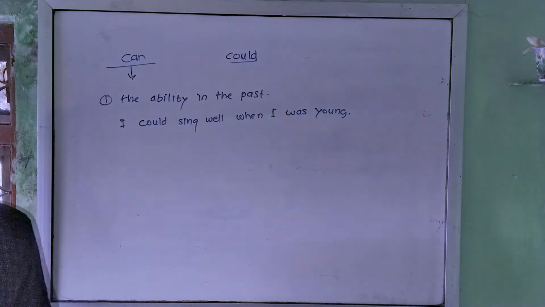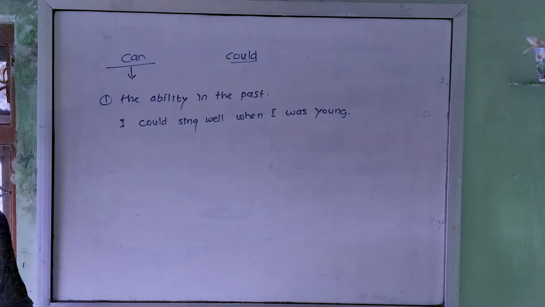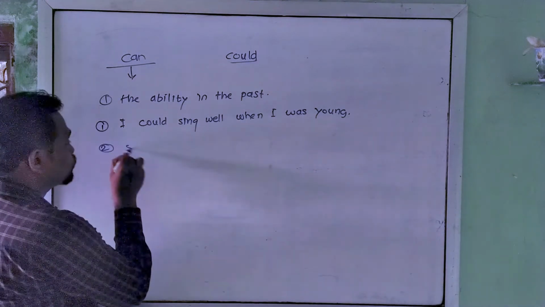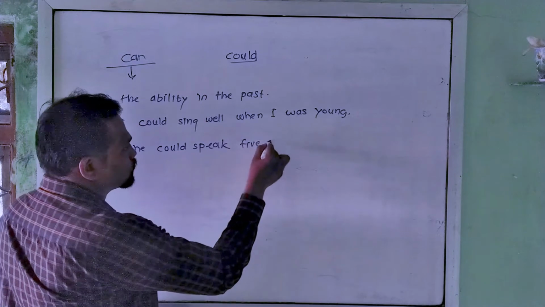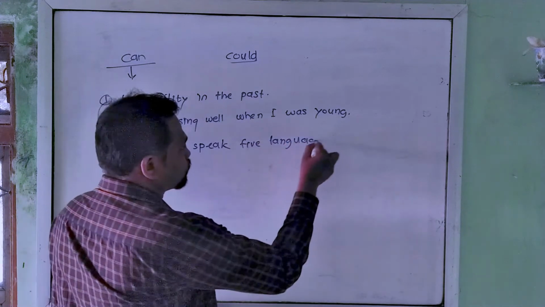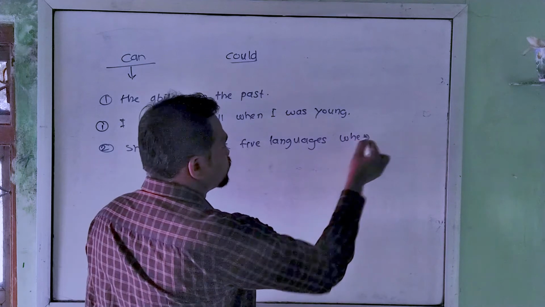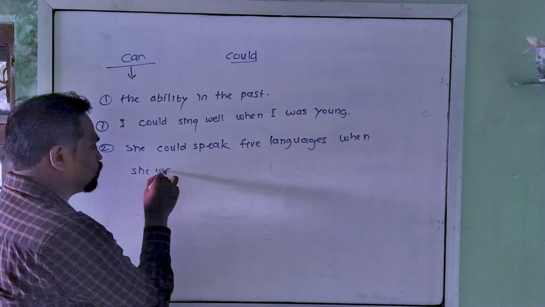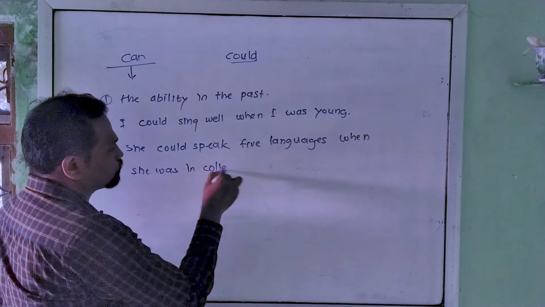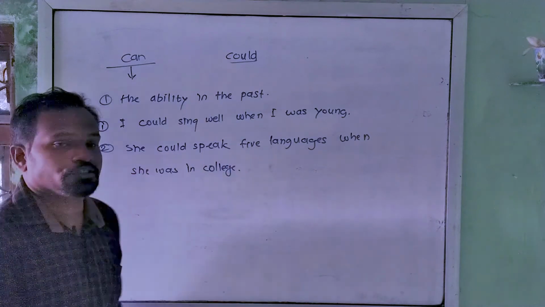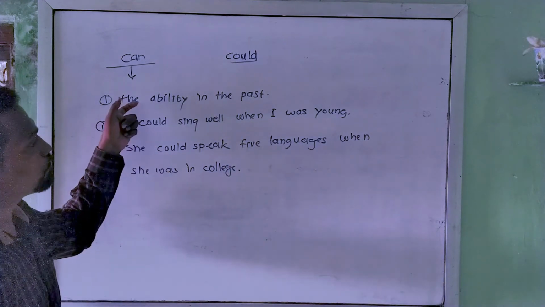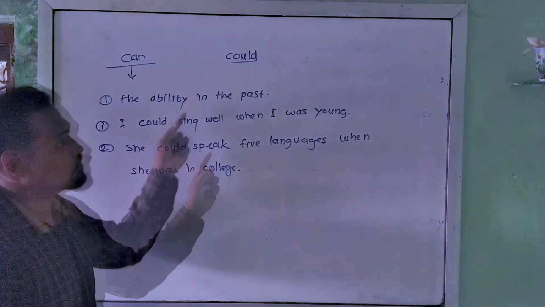Probably I'm older now, and you know, as we grow older, our voice becomes hoarse, it becomes deep, it shakes. Now let's take another example. For example, she could speak 5 languages when she was in college. Okay, she could speak 5 languages when she was in college. So it is her ability to speak 5 languages in the past.